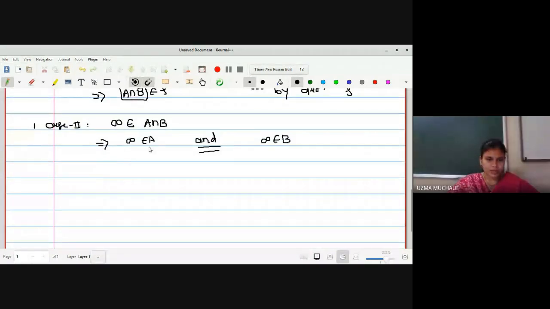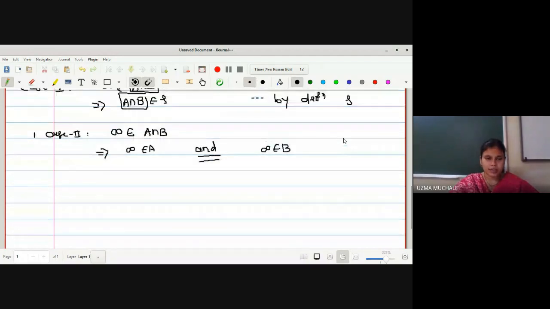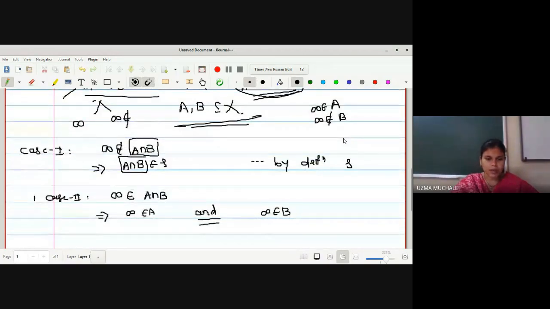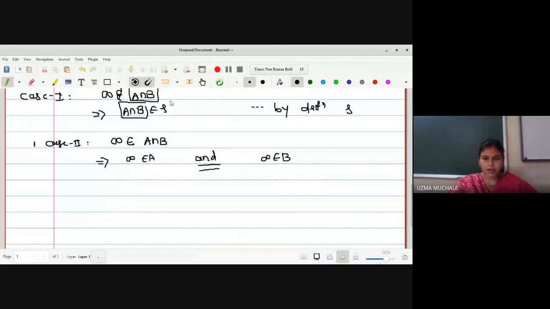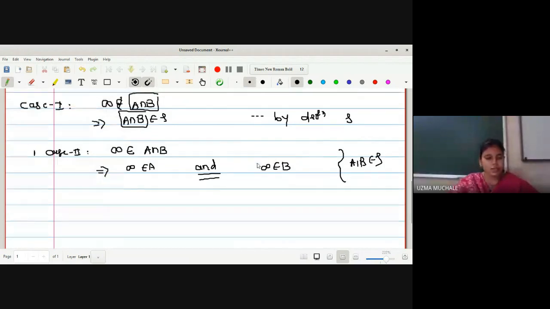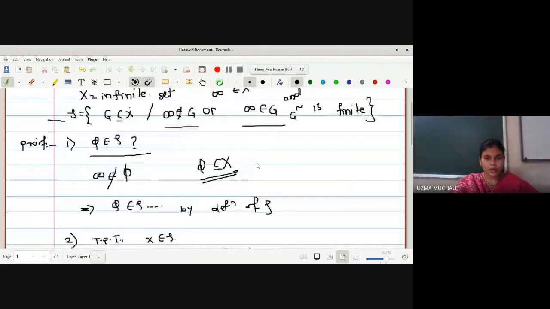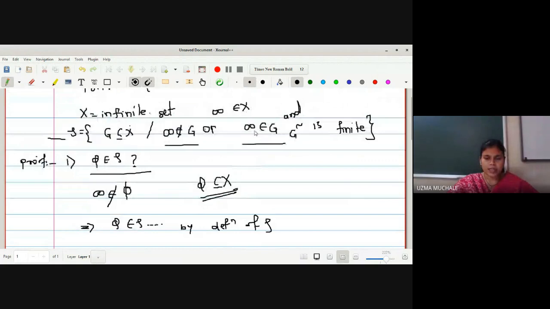So now infinity is a member of A and infinity is a member of B, and initially we have selected A and B from your topology. A and B are members of τ, as well as they contain infinity. So in which category will it go? It will go in the second category.